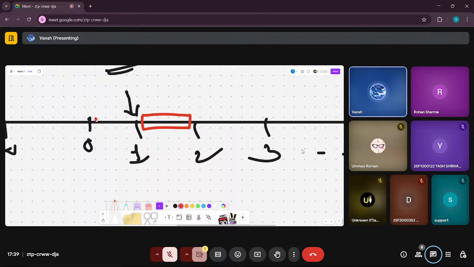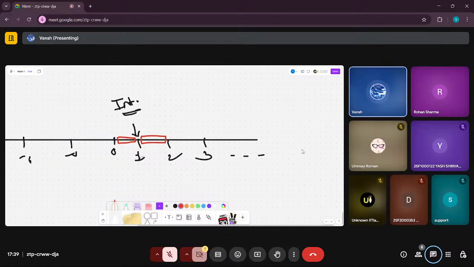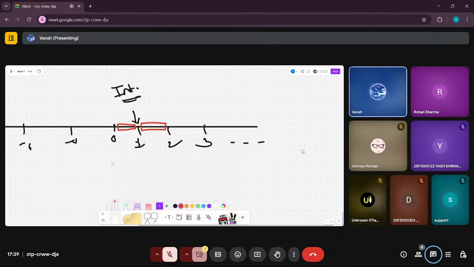Basically, I'm saying between any two consecutive integers, there does not exist an integer in between them. This is an integer, this is its consecutive integer. Between these two integers, there does not exist an integer. This is what I'm saying. You got the point?